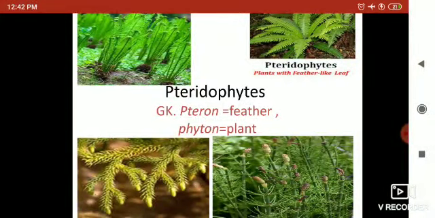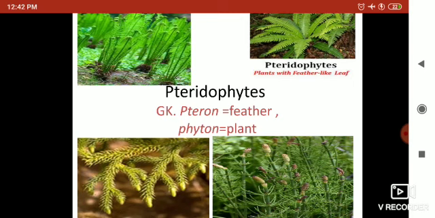Today we are going to take one more important division of the plant kingdom, and this division is named Pteridophyta or Pteridophytes. First of all, why Pteridophytes? Why are they named Pteridophytes?